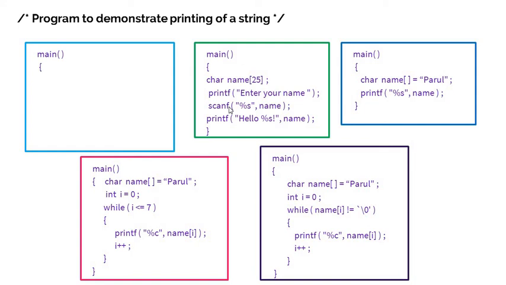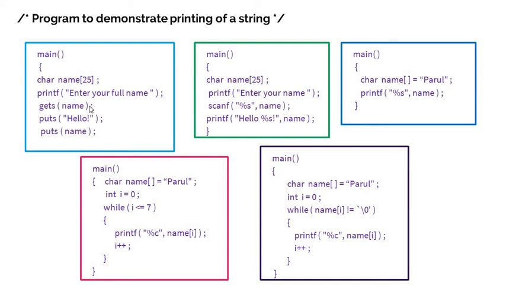After that, that is the last method, printf enter your full name. Now I'm going to use the gets method. So gets, and inside this method you just need to pass that particular array name or variable name. Then puts. Now the limitation is over here: you can pass a single argument. So for example, you can see this is a single string. Over here we are dealing with single, over here we can pass only a single variable.